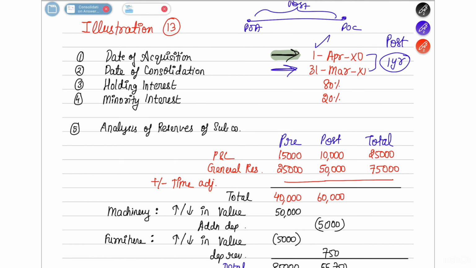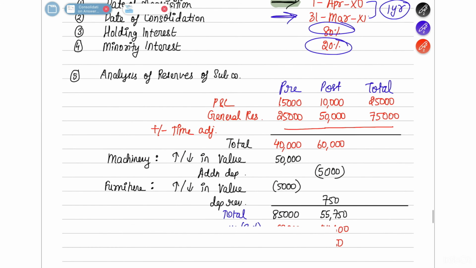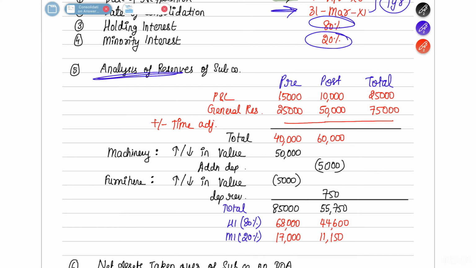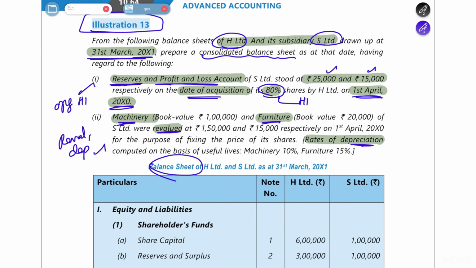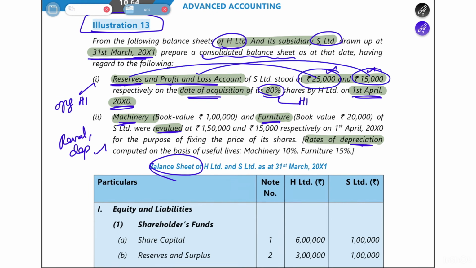Holding interest they have given in the question as 80%, so minority interest will be 20%. Now we are going to do analysis of reserves. We are doing this here because they have mentioned the pre-balances of P&L and general reserve in the question. If you go and see your question, they have already told you that 25,000 will be the balance in the reserves, and 15,000 will be the balance in the P&L account as on the date of acquisition.